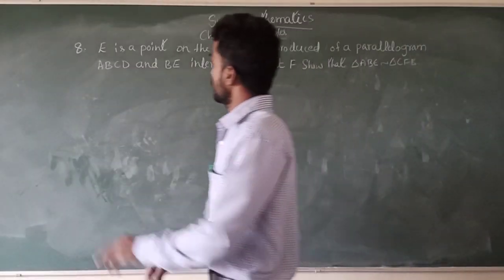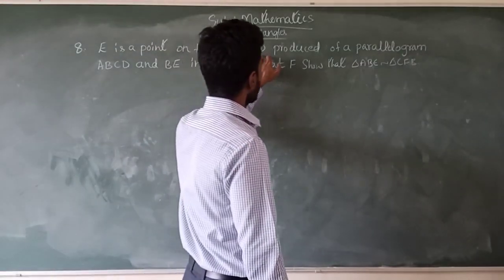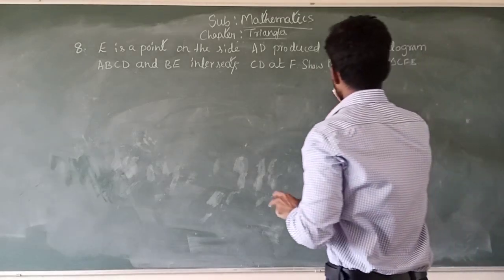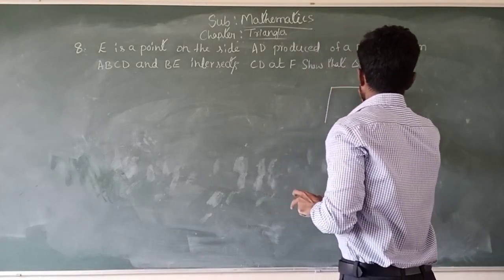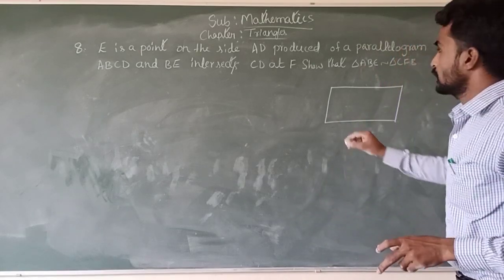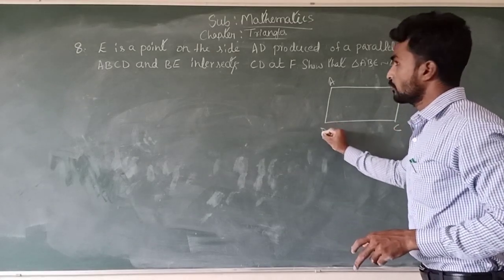In question number 8 they are given that E is a point on the side AD produced of a parallelogram. Right, here draw a parallelogram ABCD.